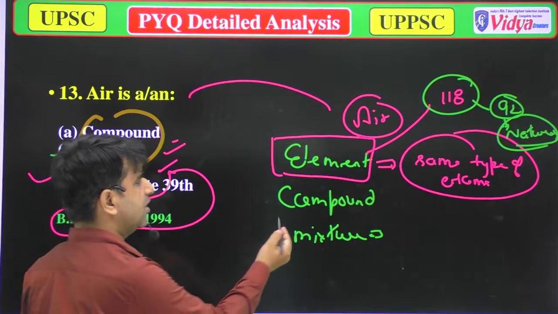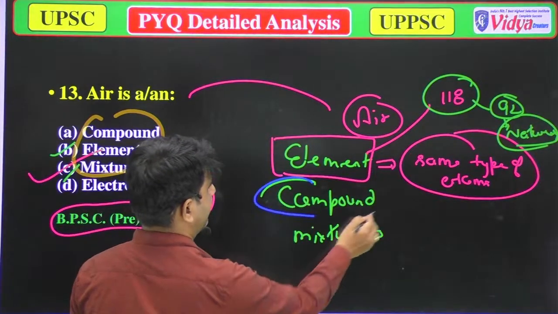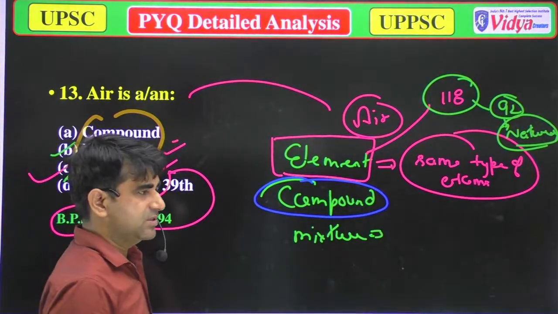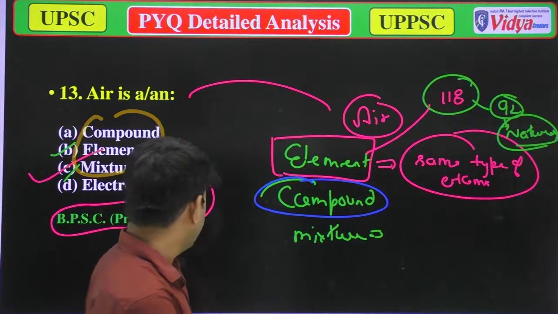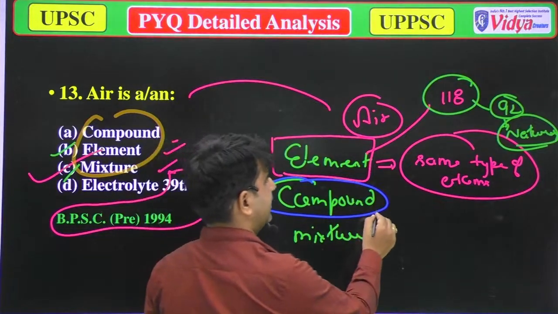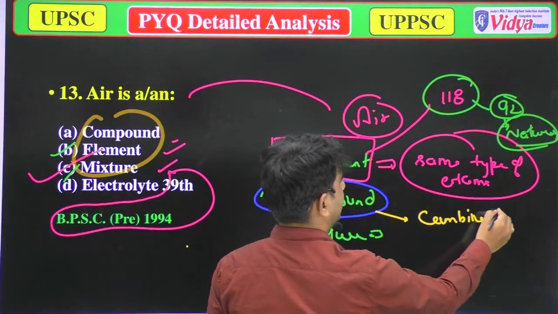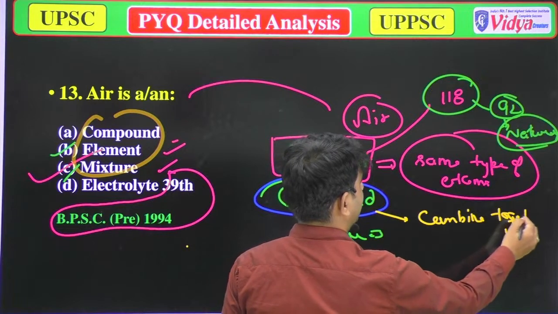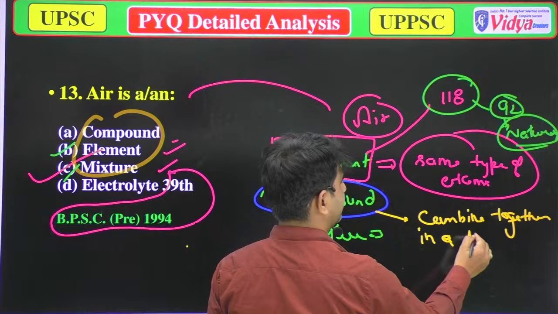When we talk about compound, it is when two or more elements combine together in a fixed ratio.